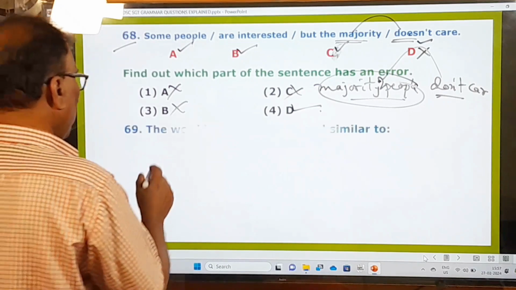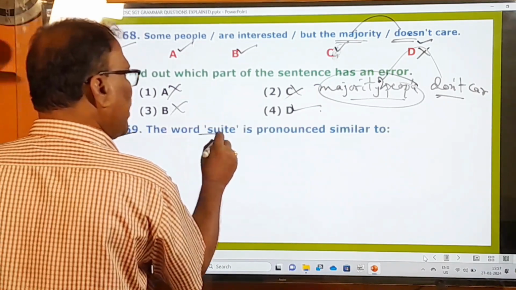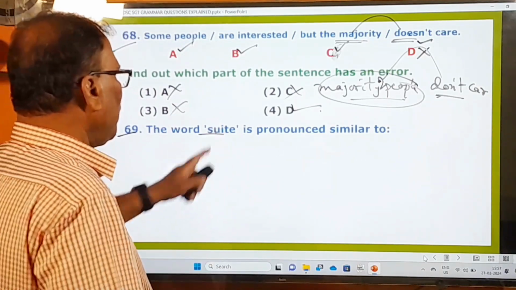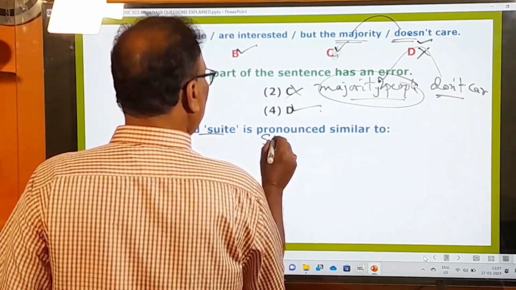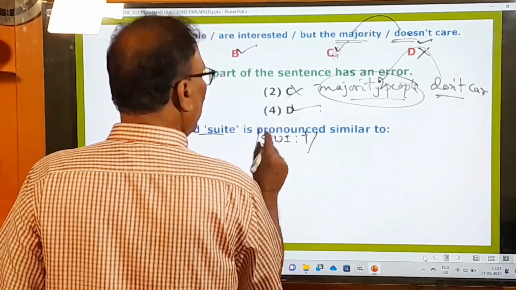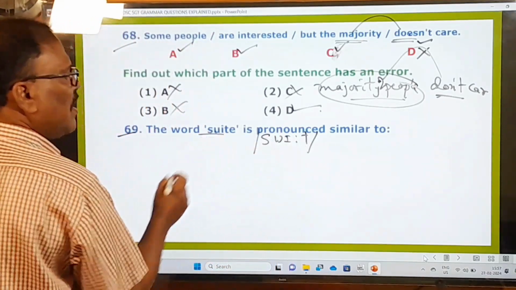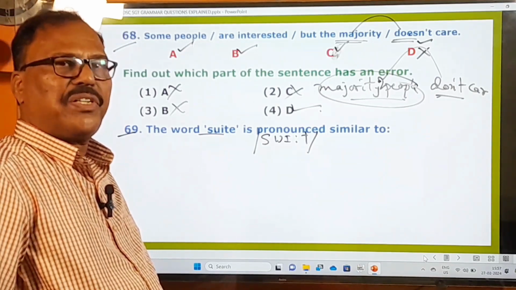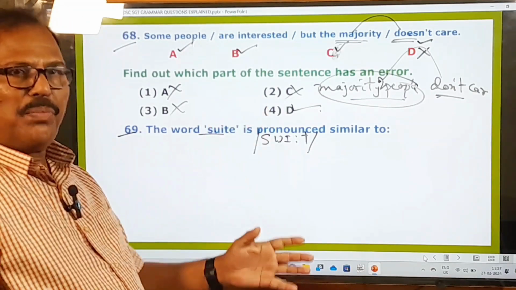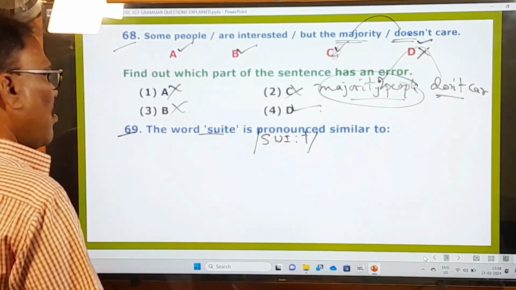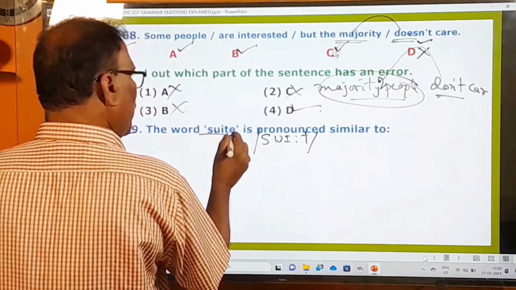What is the next question? 69th one. The word suite is pronounced similar to. How do you pronounce this word? You pronounce it like this. Sweet. Suite means a set of rooms. Honeymoon suite. Suite means a room in a big hotel, in a star hotel. So the pronunciation of this is sweet.